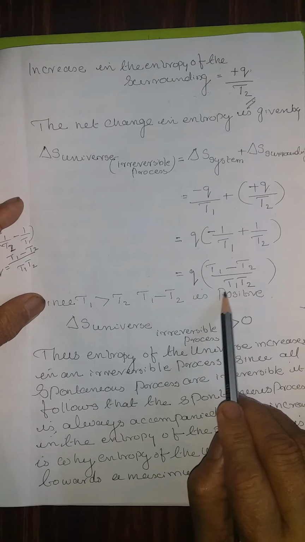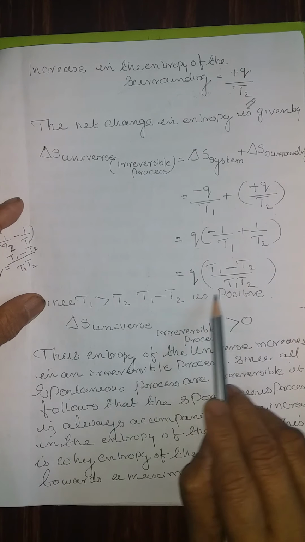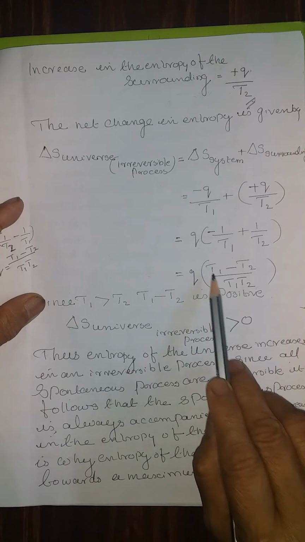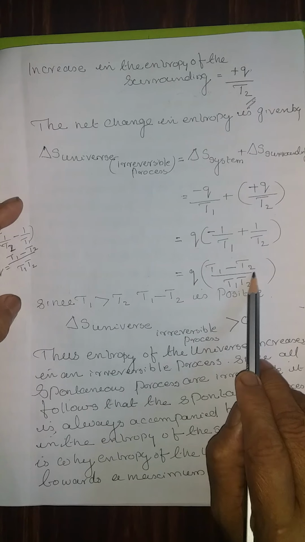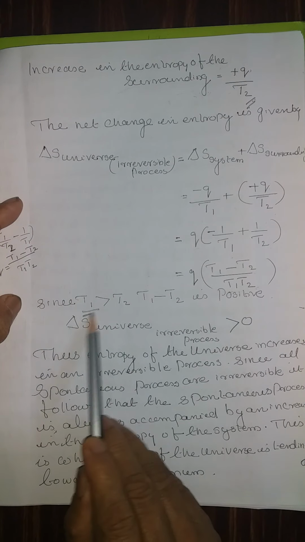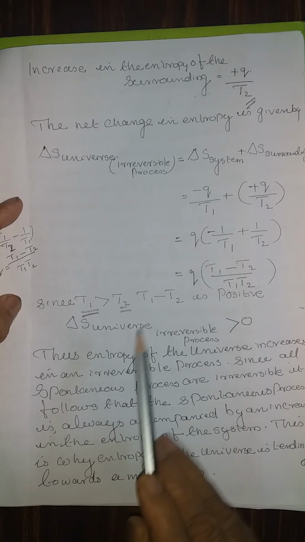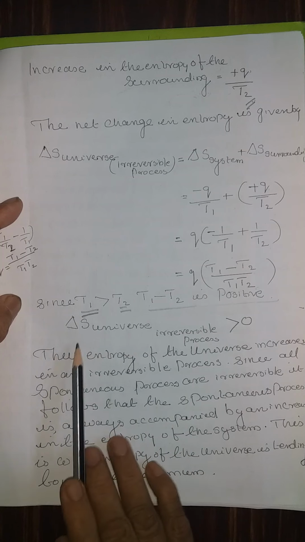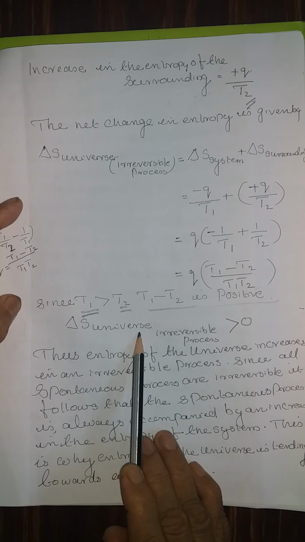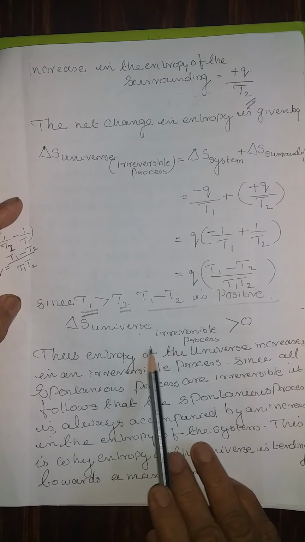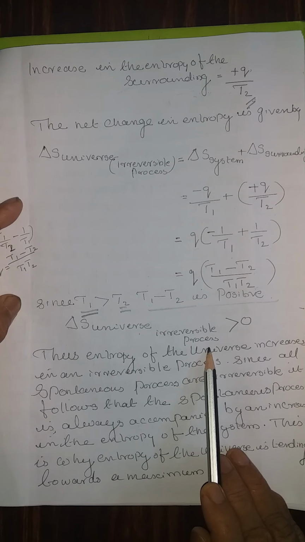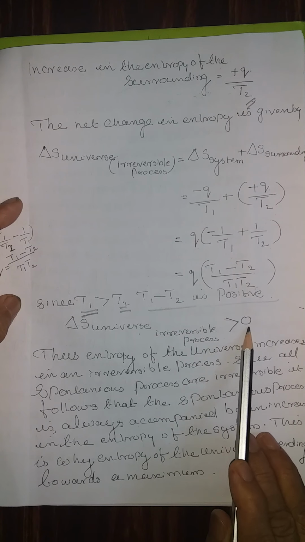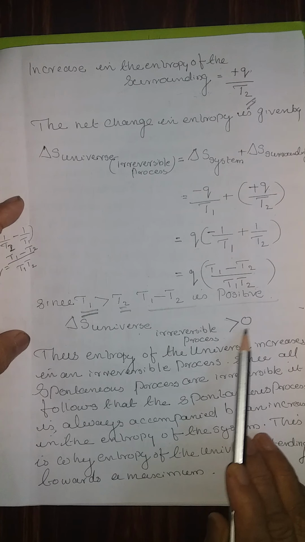On further simplification, q into T1 minus T2 by T1 T2. Since T1 is greater than T2, T1 minus T2 is positive. That is, delta S of the universe in an irreversible process is greater than 0. Thus, the entropy of the universe increases in an irreversible process.